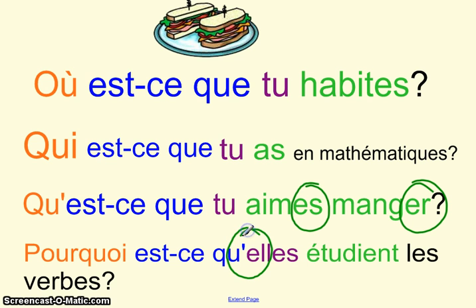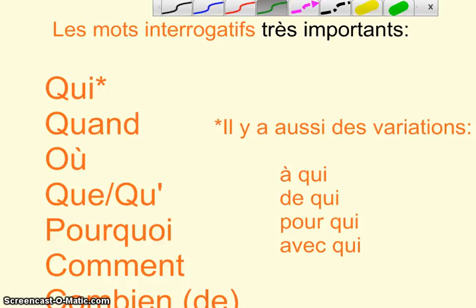Notice here that we have a contraction. Why? Well, because est-ce que, the word que ends in a vowel. So when you have subject pronouns, il and elle, singular and plural, which start with vowels, you'll need to make the contraction. Est-ce qu'elle ou est-ce qu'il. Again, there's no space in between the que and the il, just like the QU apostrophe was always there. Est-ce qu'elle.